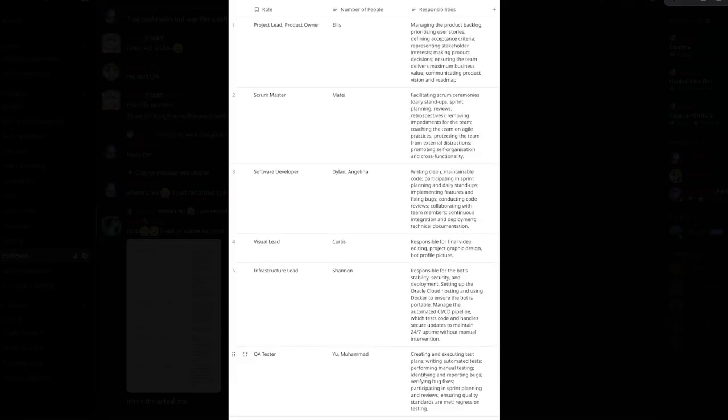Everyone on the team was assigned a different role. Ellis was our project lead slash product owner, and he was in charge of managing the product backlog, prioritizing user stories, and defining acceptance criteria. Our scrum master was Matei, who was responsible for sprint planning and reviews and coaching the team on agile practices.